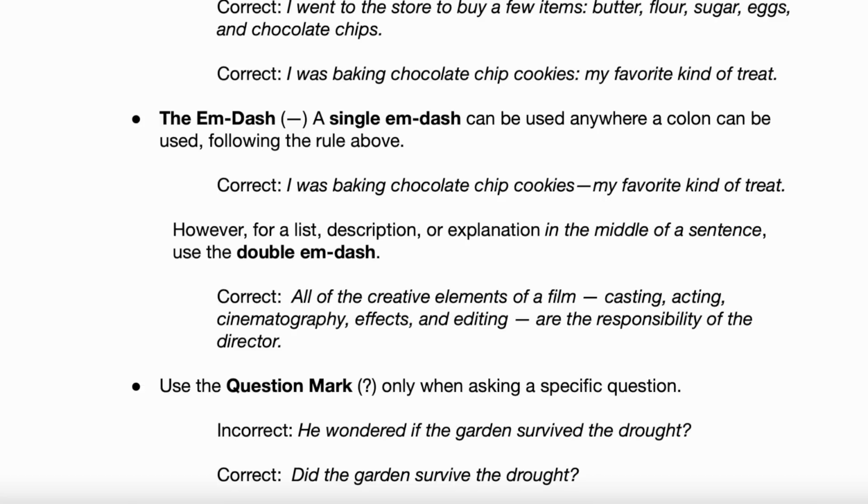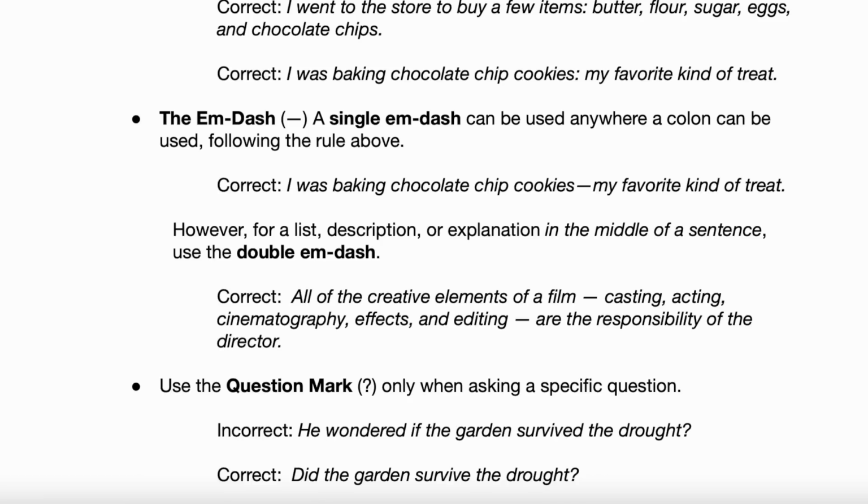There's no double colon, okay? But there is a double M dash, and that's for lists or explanations or descriptions in the middle of a sentence. And that's what we see here in this correct example, right? It looks like a list of all of the creative elements of a film. Do you see that? Yes, I see. The five creative elements of a film. But notice you're kind of interrupting the idea there with that list, right? And then they kind of finish the thought after that.